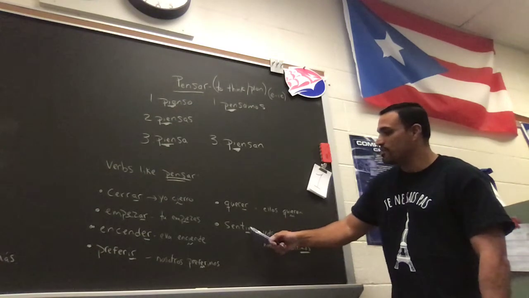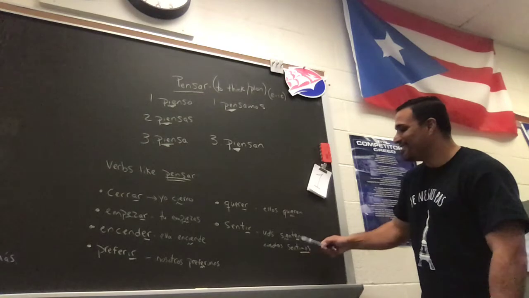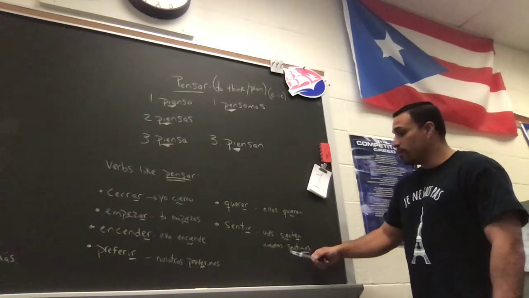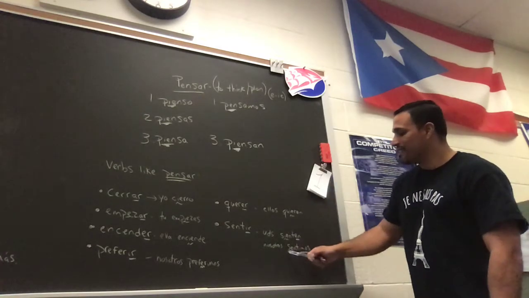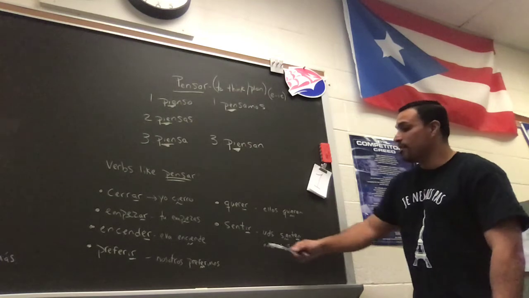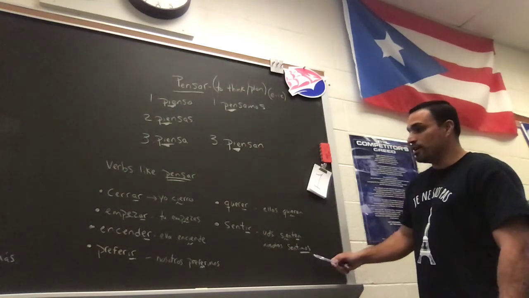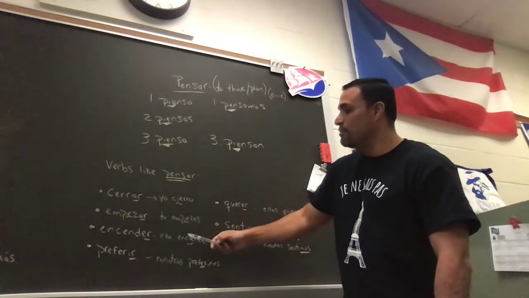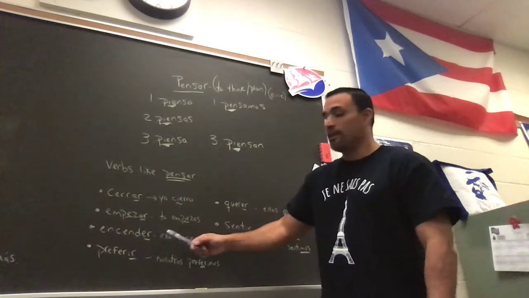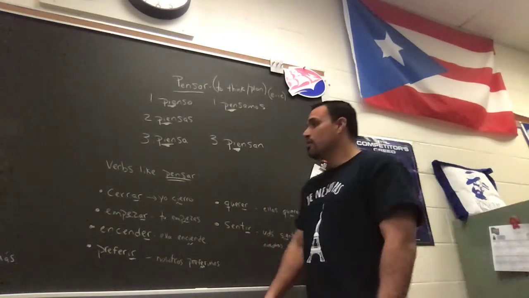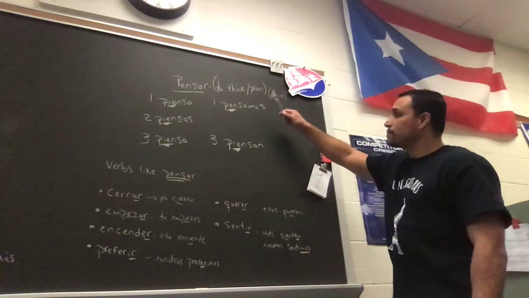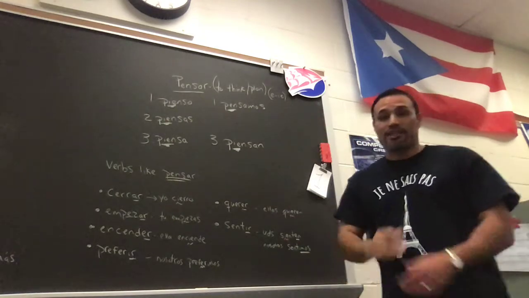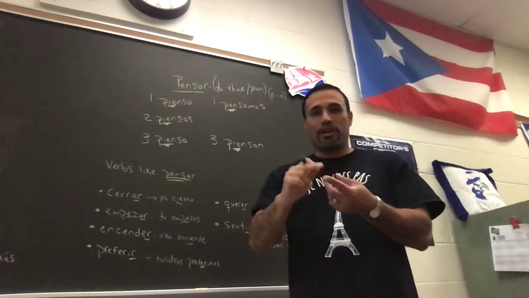And then sentir means to feel. So ustedes sienten, E goes to IE, S-I-E-N-T-E-N. And the nosotros form again, remember, it's not going to stem change. Nosotros sentimos, S-E-N-T, because it's an IR verb, now it goes I-M-O-S. All right, so encender in the nosotros would be nosotros encendemos, E-N-C-E-N-D-E-M-O-S, would not stem change, okay? So these verbs all conjugate exactly like pensar. They change in the stem from E to IE, and then their endings end exactly like we've learned already, regular AR, ER, and IR endings.